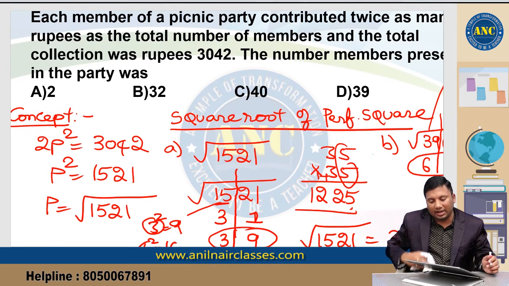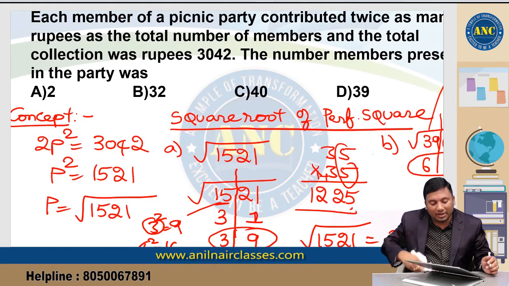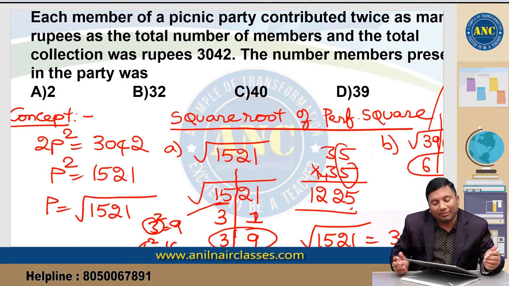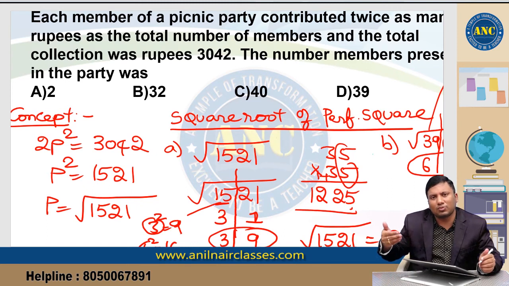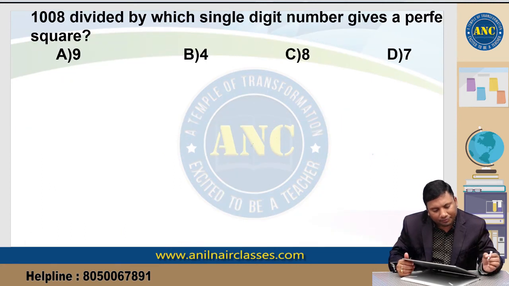I hope the idea is clear. First one, we have discussed so many logics. Odd number on square is an odd number, that is the first logic. How to find the square of a number from 35 to 75 is the second logic. How to find out the square root of a perfect square. Still I will discuss more and more problems as I proceed. I hope the first one is clear.